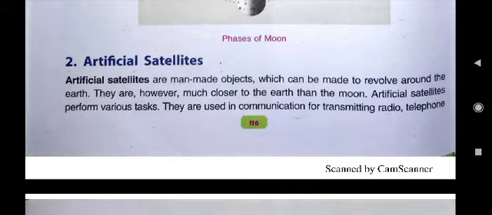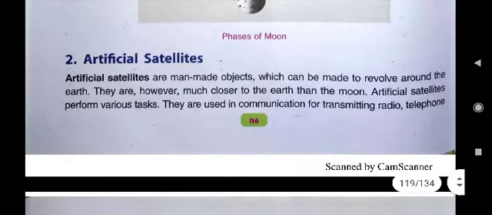What will you write in this answer? Artificial satellites are man-made objects which can be made to revolve around the earth. They are, however, much closer to the earth than the moon. And artificial satellites perform various tasks.